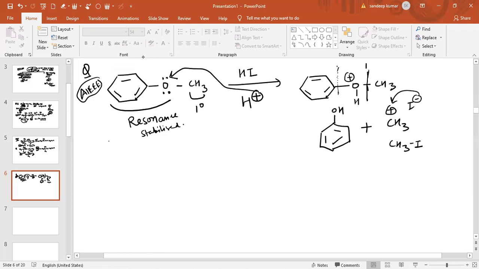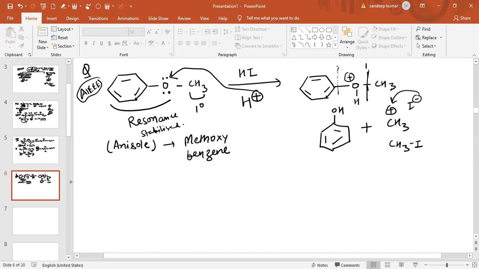The name of this compound is anisole, which is the common name. You can also say methoxybenzene. Now see another question.